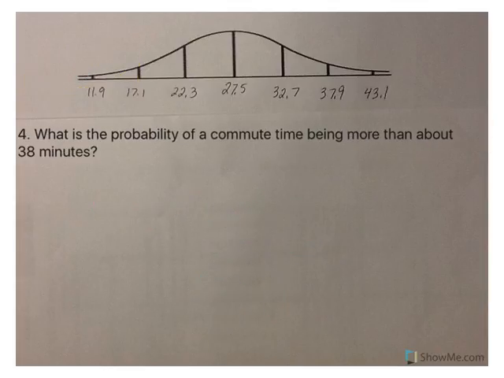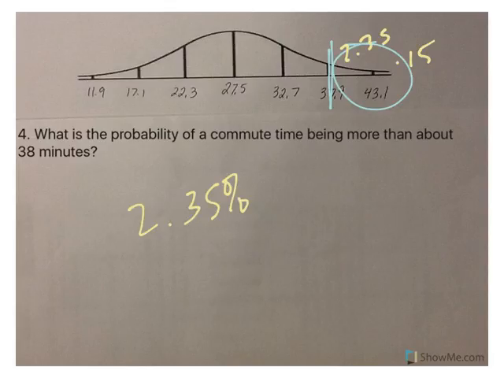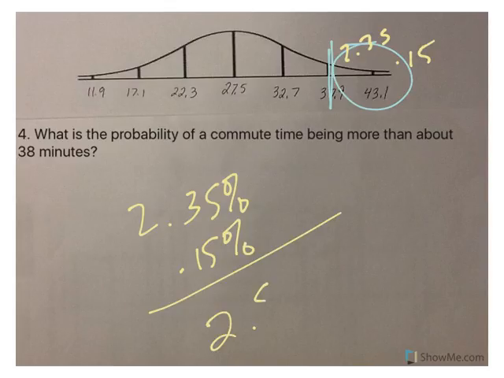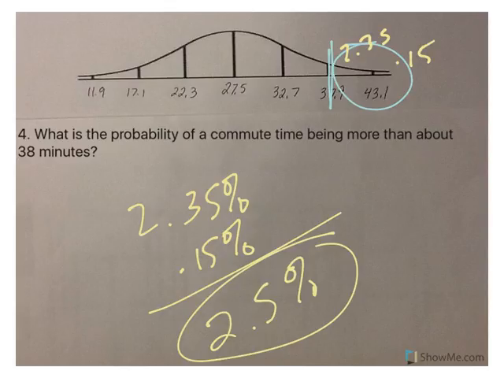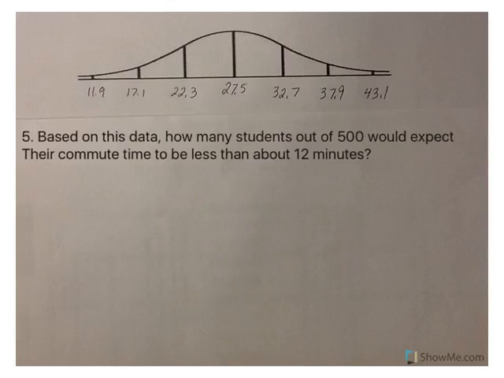Number 4, what is the probability of a commute time being more than 38 minutes? Well, this is approximately 38 minutes. More than that is these two spots, 2.35 and 0.15, because remember, the normal curve is symmetrical. So I end up with 2.5% would be more than 38 minutes.